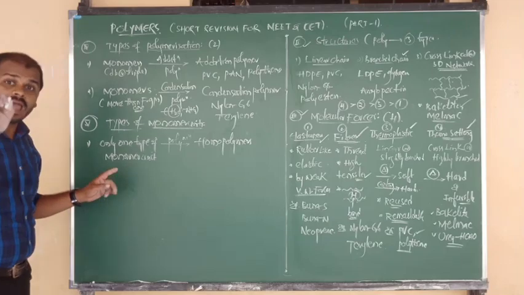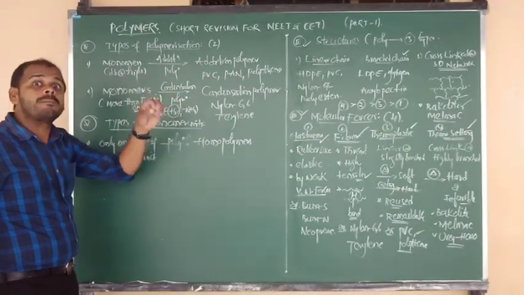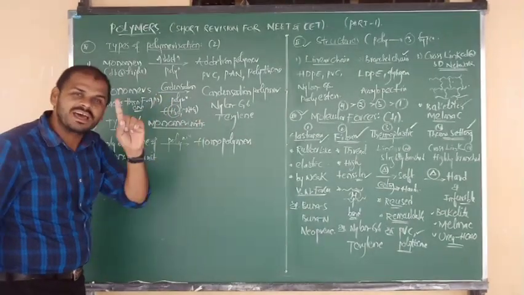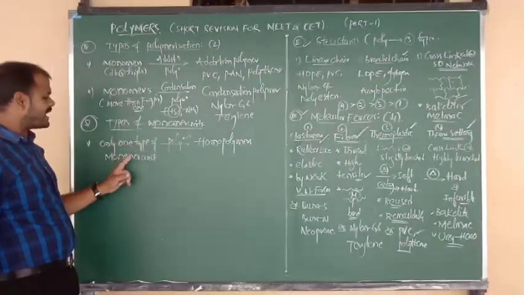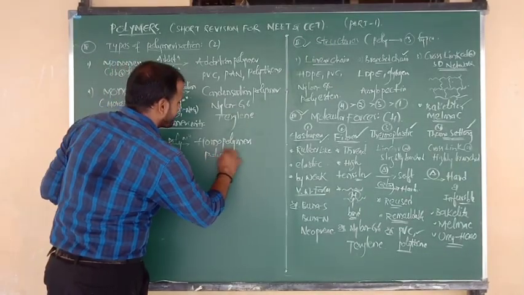Number of units can be there, but the type is only one type. First, suppose polythene: it was formed by a number of ethene units, but all the ethenes are only one type. So only one type of monomer unit, ethene. Ethene gives what? Polythene.